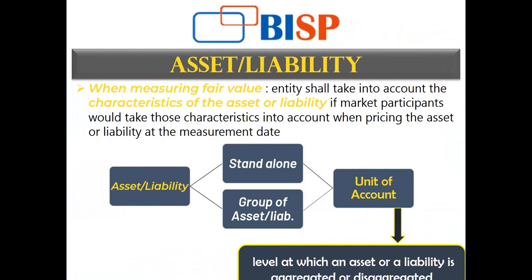For example, the unit of account can be one share, or thousands of shares, so it can have different levels. Similarly, for buildings or land, the unit of account is the aggregation used, such as square meters or feet.